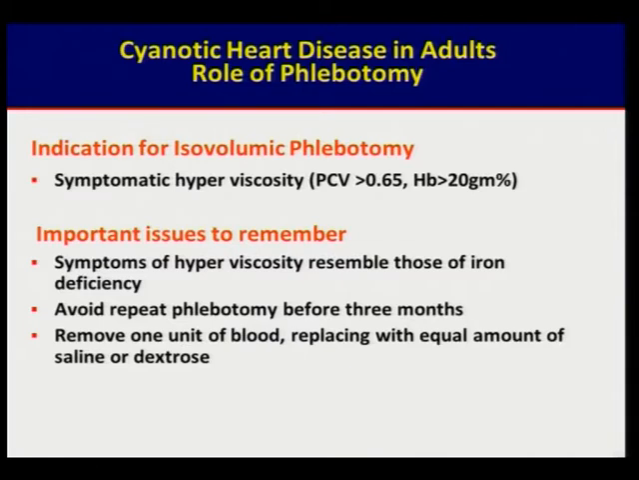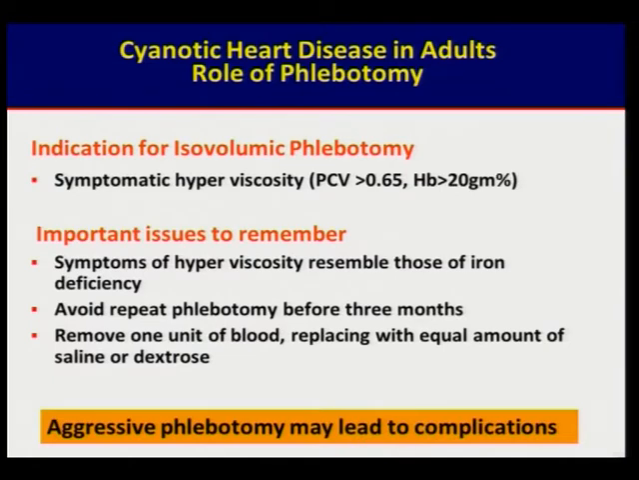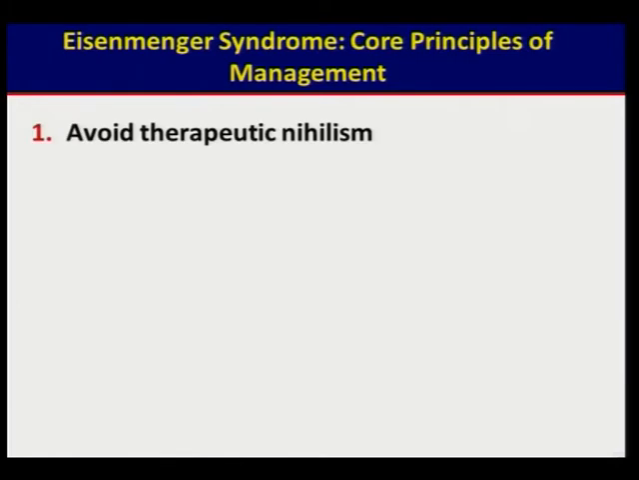It is better to avoid repeat phlebotomy if you have done one before 3 months, and whenever we are doing a phlebotomy, it is important to replace with an equal amount of isotonic saline or dextrose. Aggressive phlebotomy may lead to complications, and one has to be conservative in doing a phlebotomy.